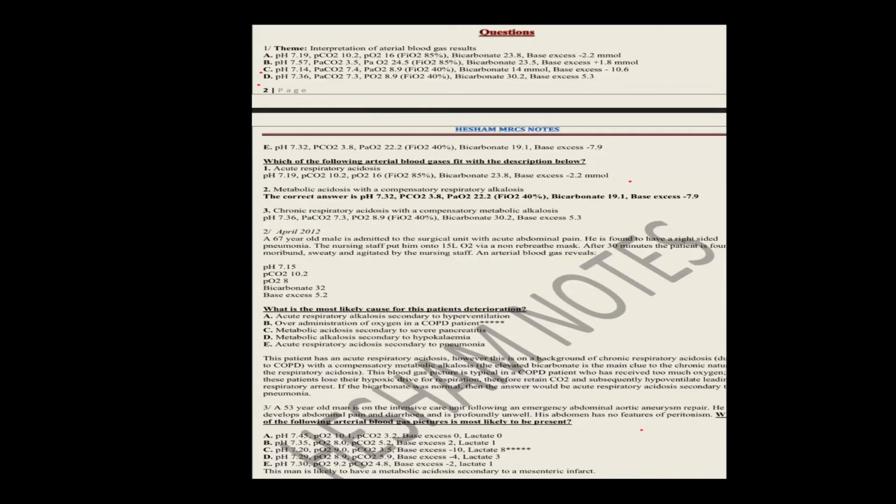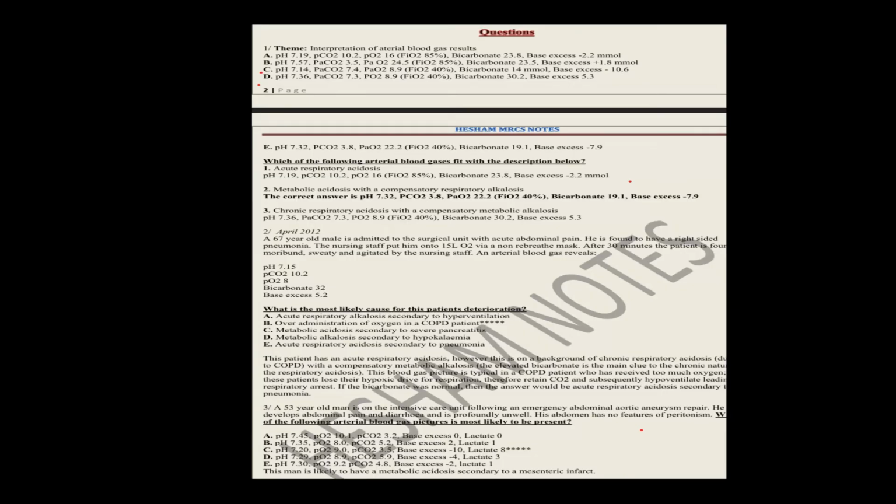The ABG will be at pH 7.15, acidosis. And PaCO2 10.2, high. And the oxygen low, and the bicarb 32, high.